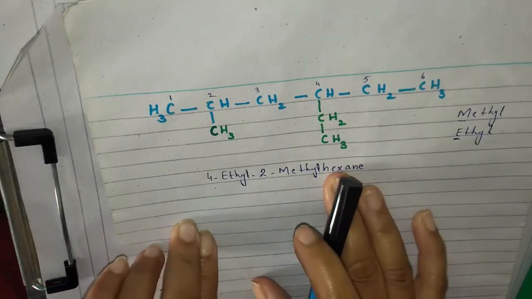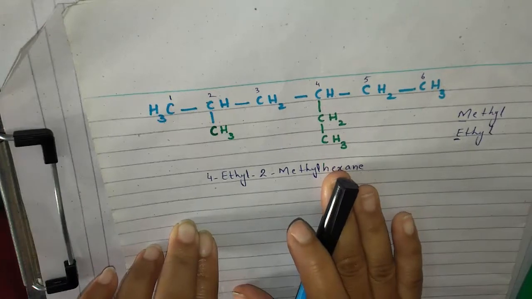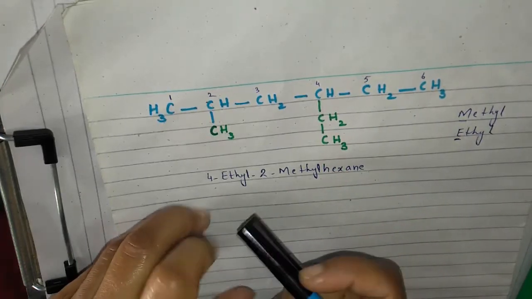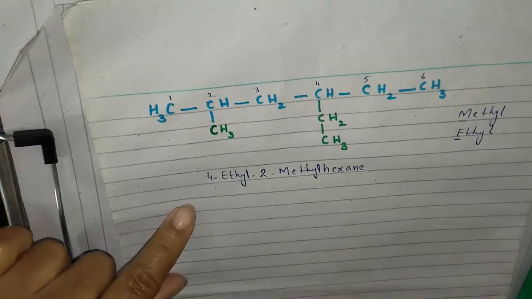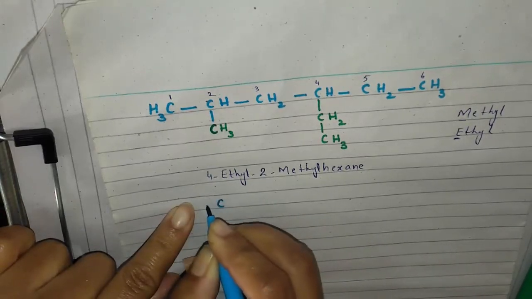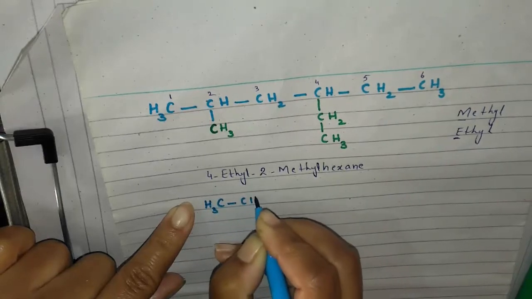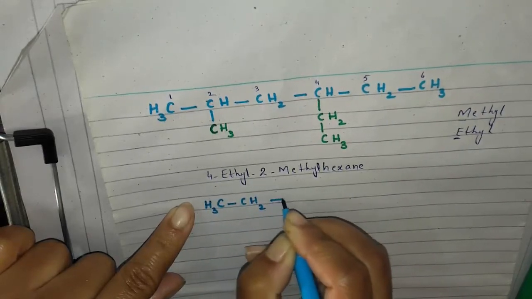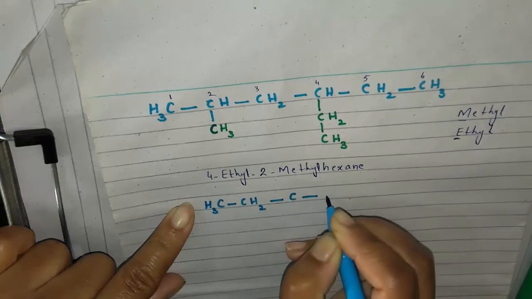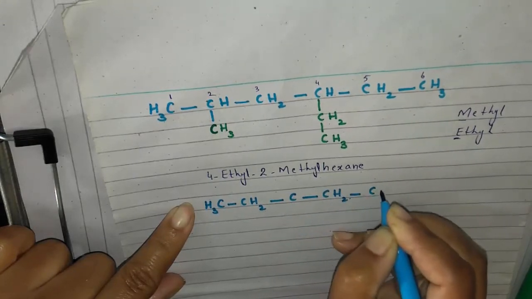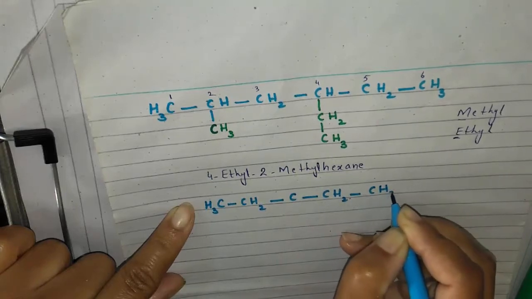The next rule is, when two substituents are present on the same carbon atom, then use that number twice. As in this example, let's write it: methyl CH3, then CH2, then C, and CH2, and CH3.